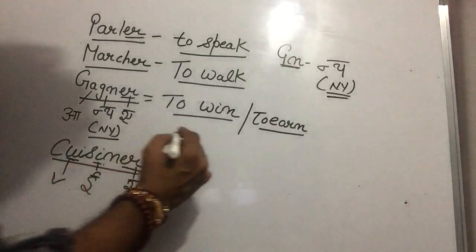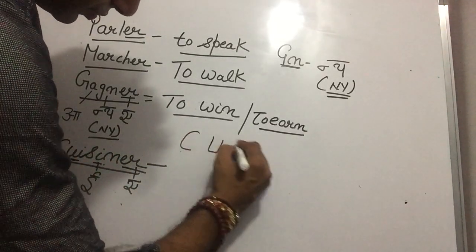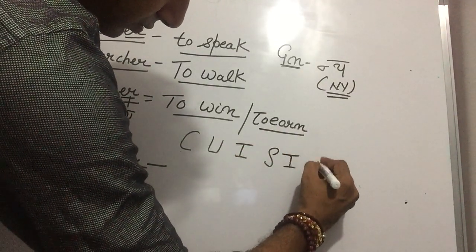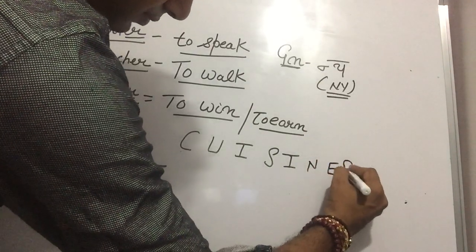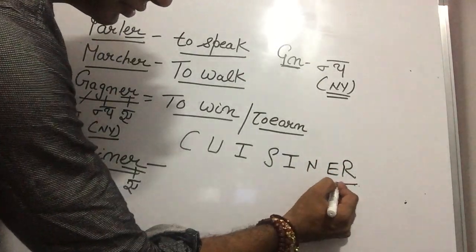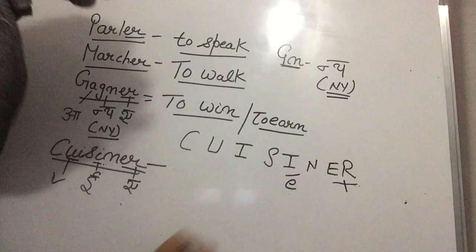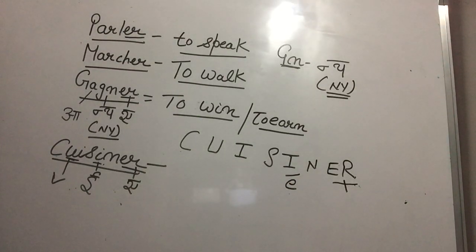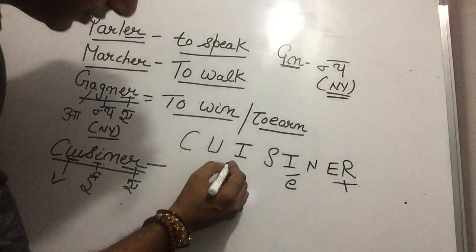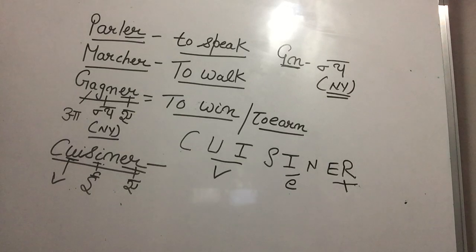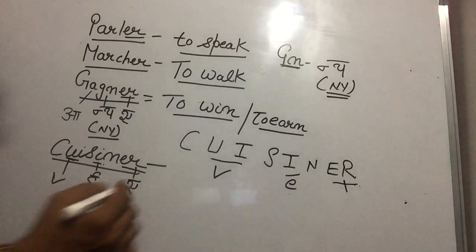I'm repeating one more time, Paji. We have a word like this. The "er" sound is A. The "i" sound is E. The "ui" sound is V in French. Yes, the "ui" sound is V in French. Is it clear to you? So what is this, Paji?